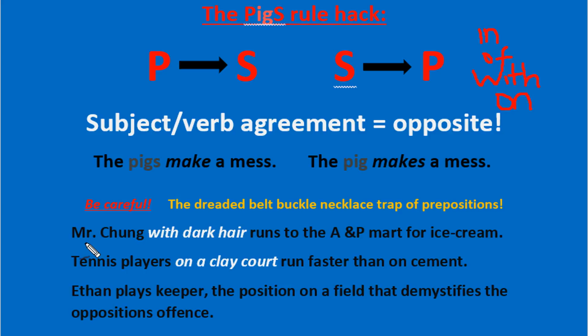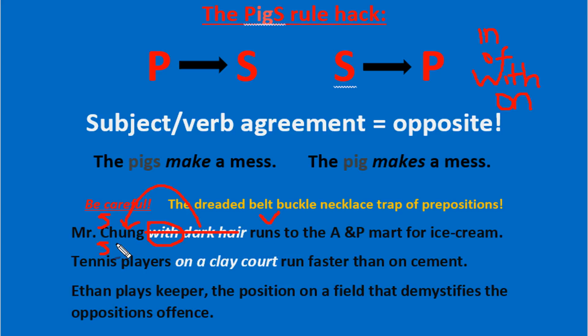Let's look at example number 1. Mr. Chung, that's our subject or noun, and that is singular. With dark hair, runs to the A&P Mart for ice cream. Here we have the word with. That starts a preposition. Here is the verb. You see how the subject and the verb are separated by a preposition. Think of that preposition as garbage. We can cross it out, but that garbage actually gives you more information about the word right before it, Mr. Chung. With dark hair, that's more information about Mr. Chung. However, let's get it out of there, cross it out. When you cross it out, you can see real easy that Mr. Chung is singular, so the verb has got to be plural.